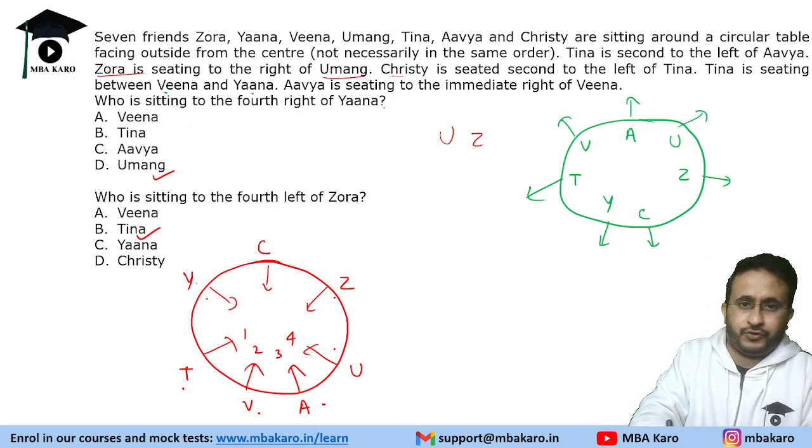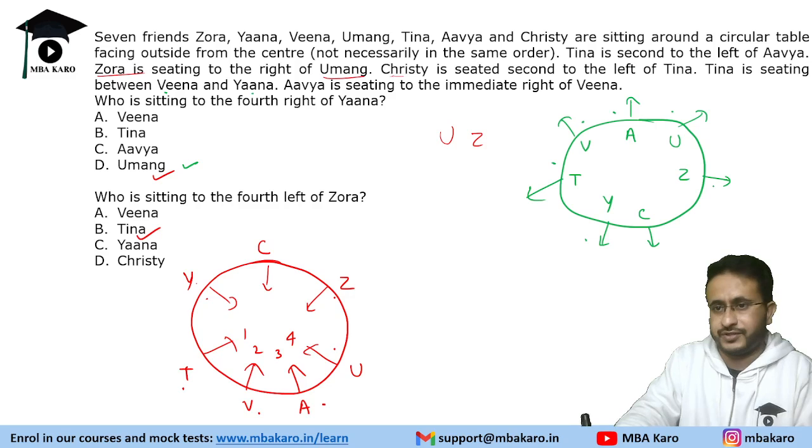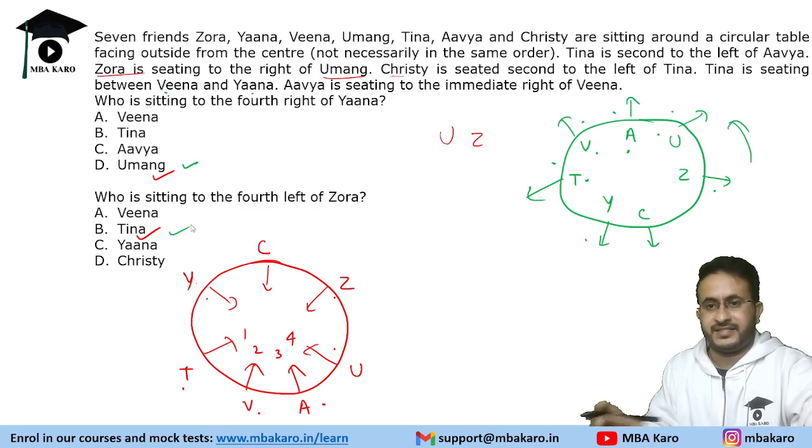Now, 4 to the right of Yana. So this is Yana. 1, 2, 3, 4. So that is Uma. And 4 to the left of Zora. So this is Zora. Now left will be this side. 1, 2, 3, 4. So that is T now. We get the same answer, isn't it?